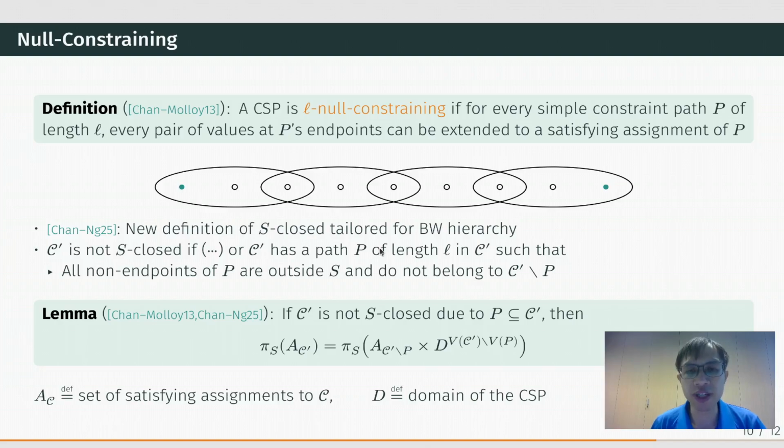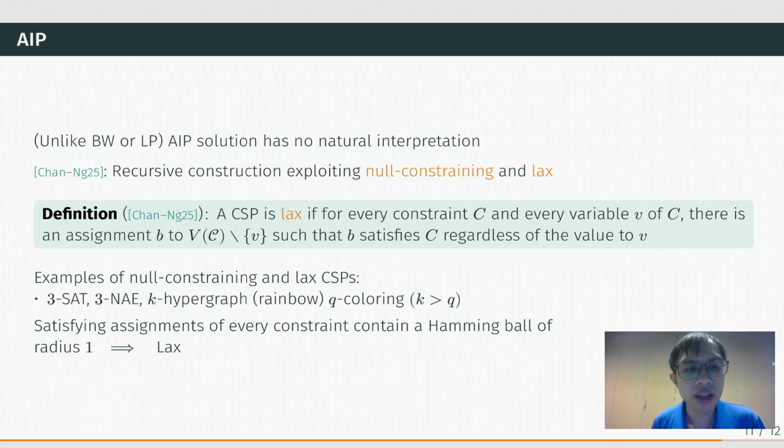We identify the common properties of these two types of closures to keep our proofs short and modular. ARP lower bounds are harder to prove because ARP solutions have no natural interpretation. So in our work, we construct the ARP solution recursively, making use of the null-constraining and lax properties.